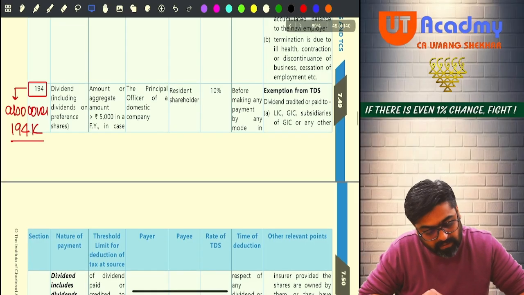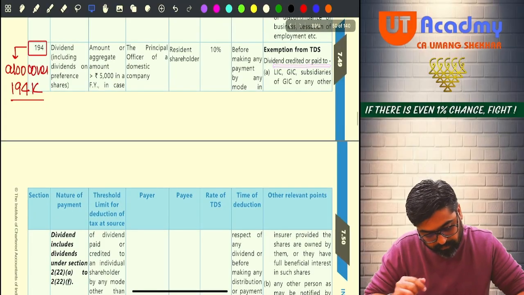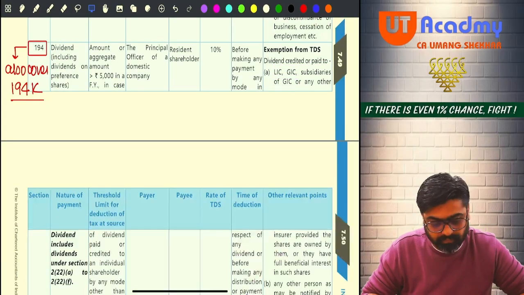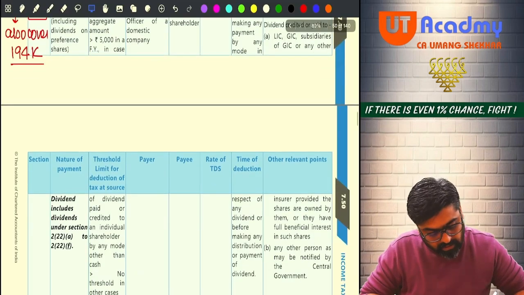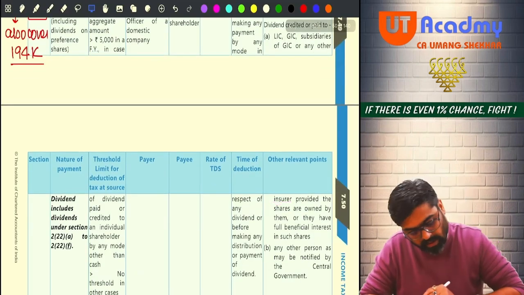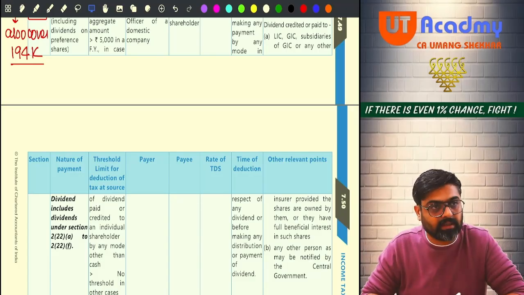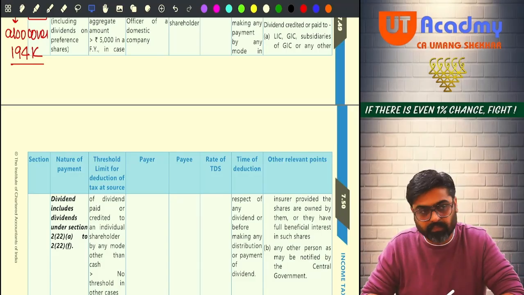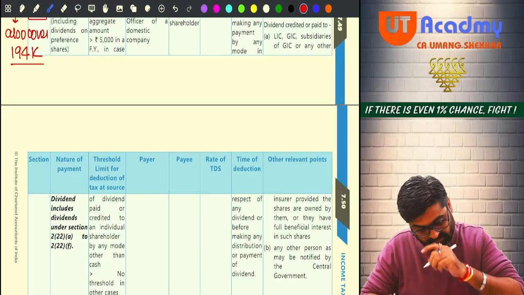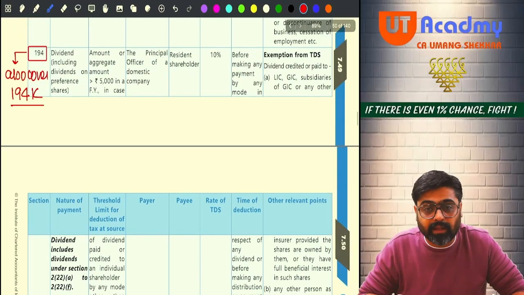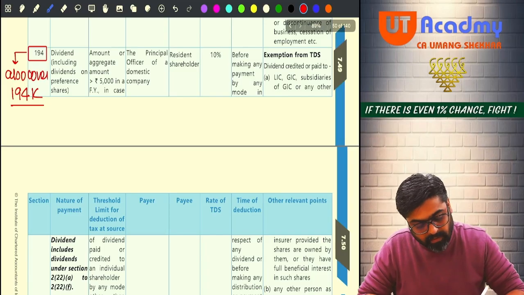Exception is dividend credited or paid to LIC, GIC or subsidiary of GIC or any other insurer, provided the shares are owned by them or they have full beneficial interest in such shares. So, what I am telling you here, pay attention.